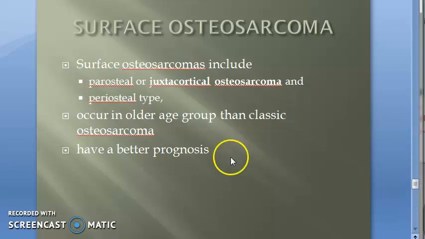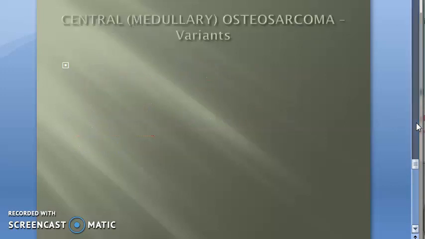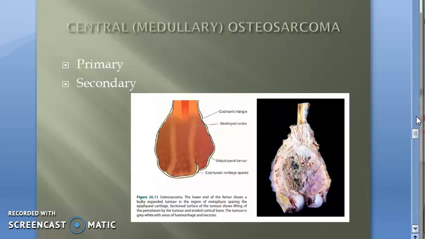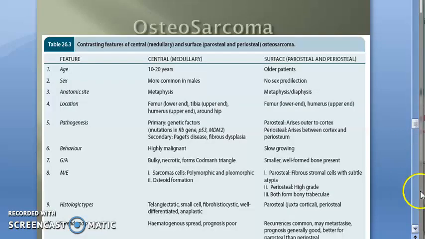Then we will go to chondrosarcoma. That's a different topic altogether. Okay, you understood, right? So we will cover classic and surface. In the next video, we'll start off with the classic, that is the central medullary osteosarcoma.